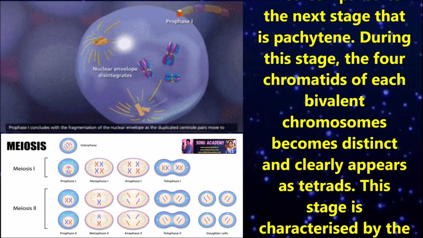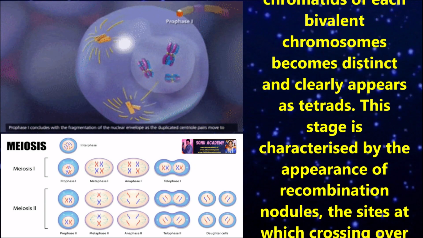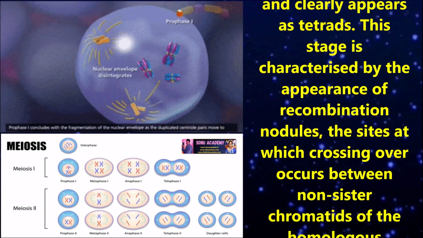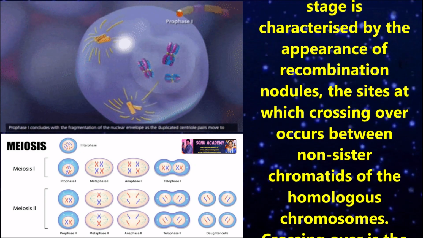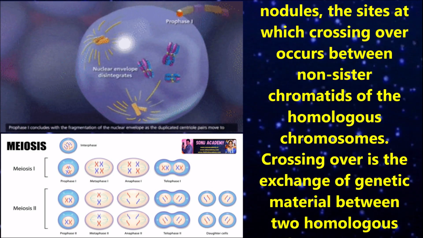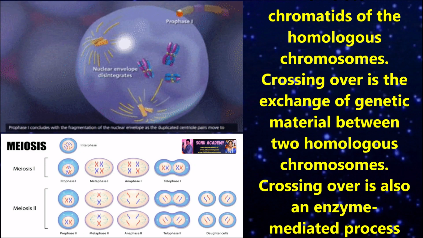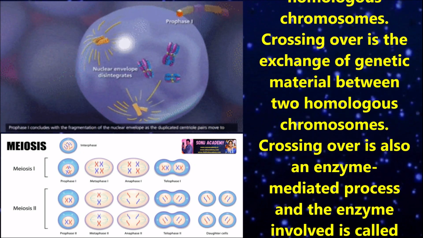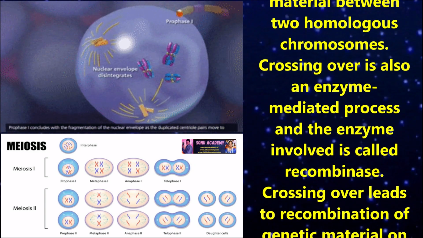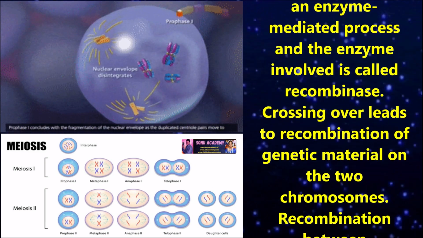During this stage, the four chromatids of each bivalent become distinct and clear, and appear as tetrads. This stage is characterized by the appearance of recombination nodules, the sites at which crossing over occurs between non-sister chromatids of homologous chromosomes. Crossing over is the exchange of genetic material between two homologous chromosomes. Crossing over is also an enzyme-mediated process, and the enzyme involved is called recombinase.